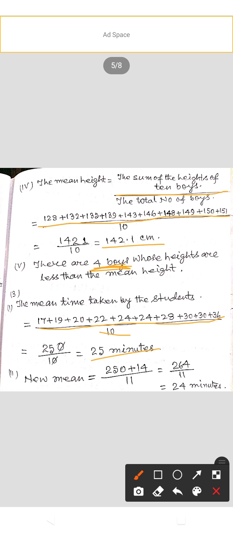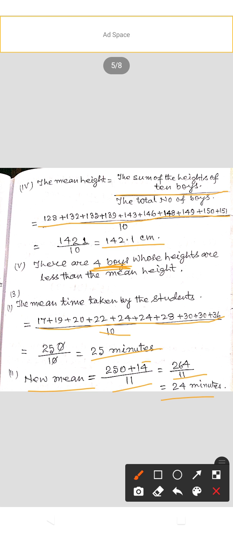The mean time taken by the students equals the sum of all data divided by the number of students. The number of students is 10, so the number of observations is 10. Sum of all data equals 250 by 10, that is 25 minutes. Now find the new mean if another student who took 14 minutes is also included.